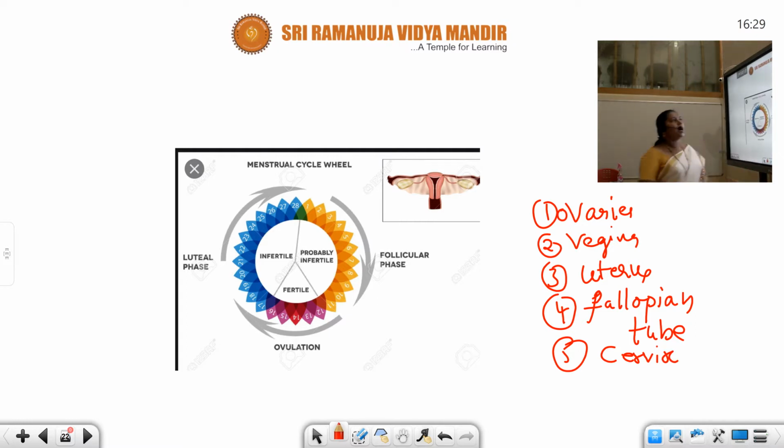All these are the different parts which we can see in the case of the female reproductive system. So here this is the female reproductive system.